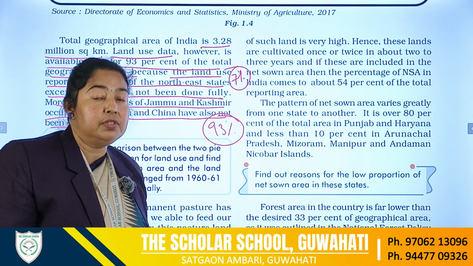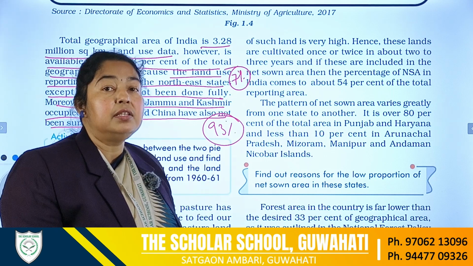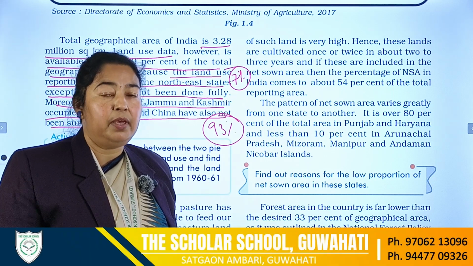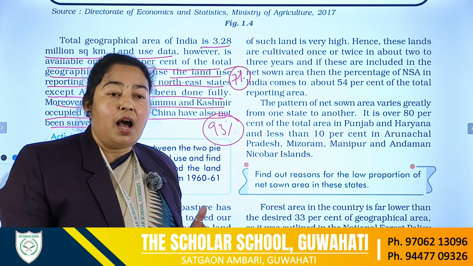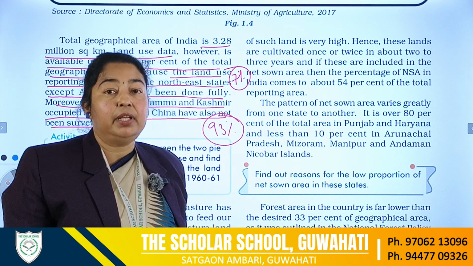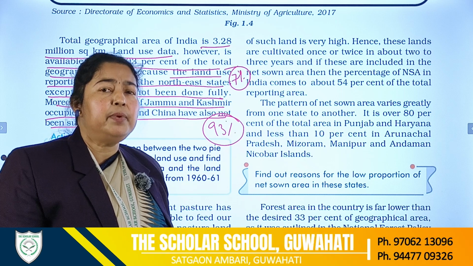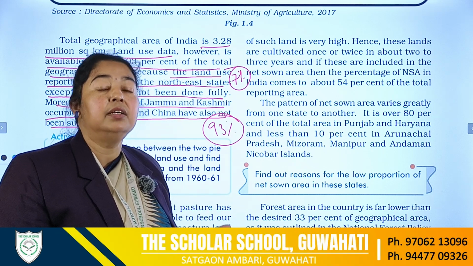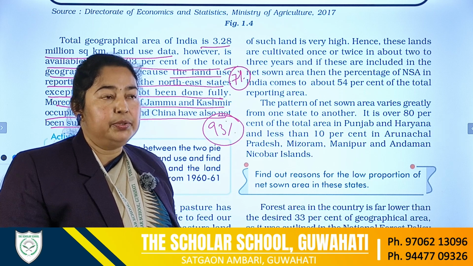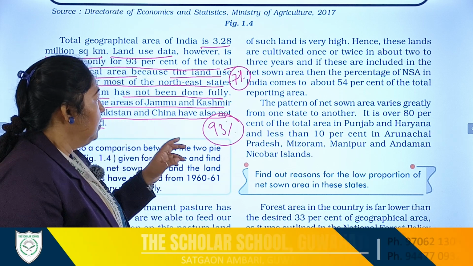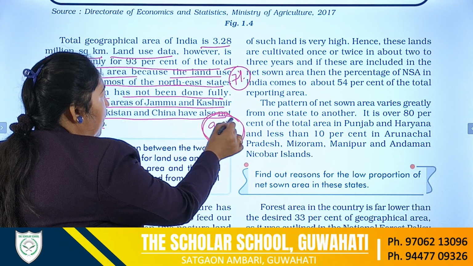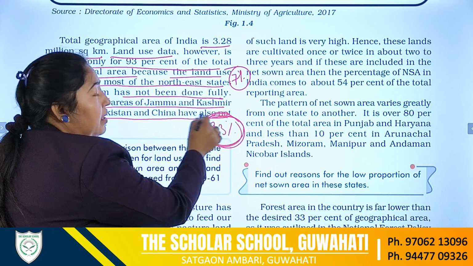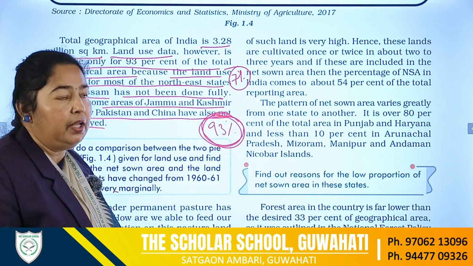These are the regions where the survey is not possible, maybe because of highly rugged terrain and climatic conditions, where people are unable to reach to do the survey and collect data about the land use pattern. So whatever data we are going through is from that 93% of geographical area.